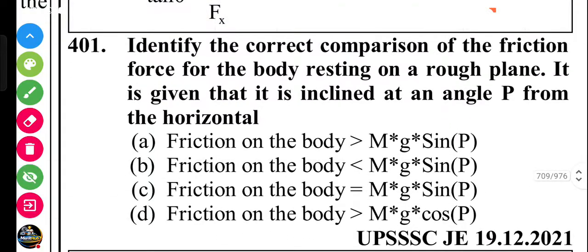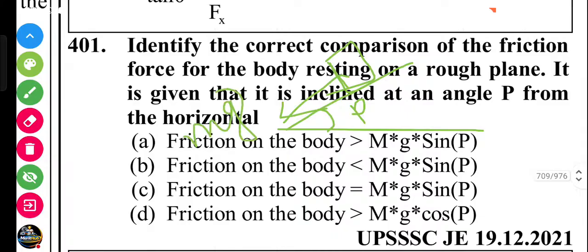Okay, question number 401. Identify the correct comparison of the friction force for a body resting on a rough plane. It is given that it is inclined at the angle P from the horizontal. Suppose this is the horizontal and the inclined angle is P, and a body is at rest. Then the forces acting are: this is mg sine p and this is mg cos p.